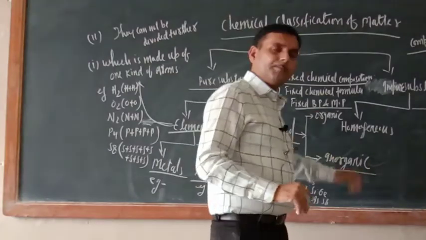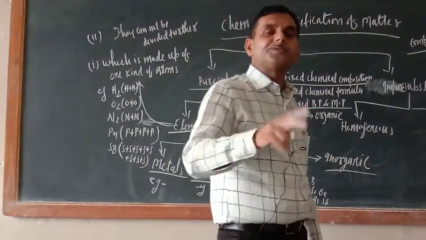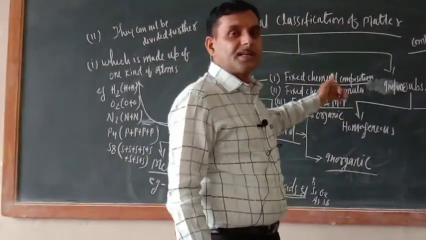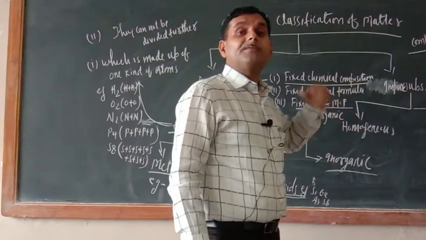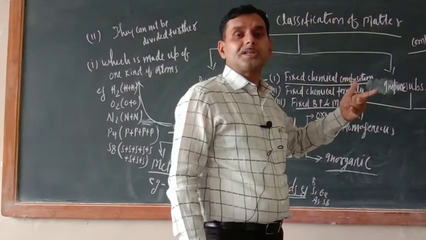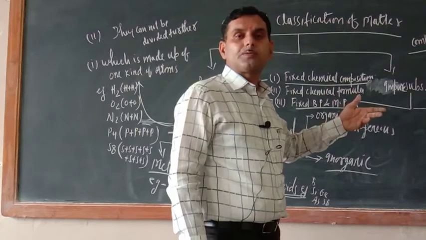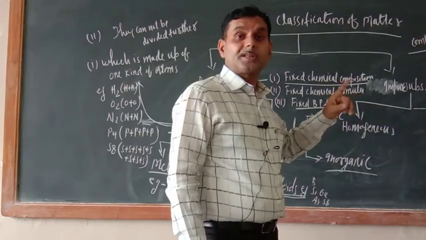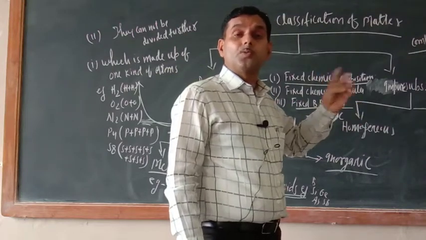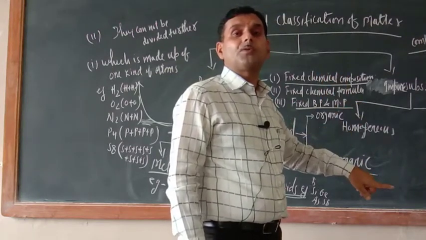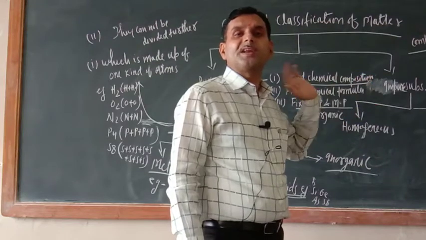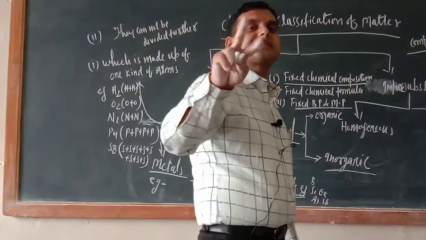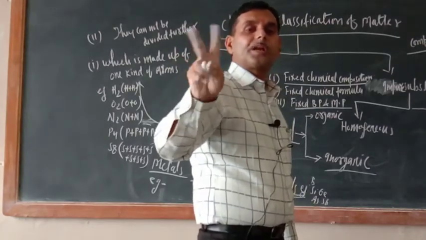What about inorganic compound? Inorganic compounds are those compounds which are originated from rocks and minerals. Rocks and minerals, they have got non-living origin. HNO3, H2SO4, yes, CCl4. Of course, in CCl4 what is there? Carbon is there. CO2, carbon is there, but it is inorganic compound because they originate from rocks and minerals. Am I correct or not? So try to understand. Never consider CO2, CCl4 is organic compound.